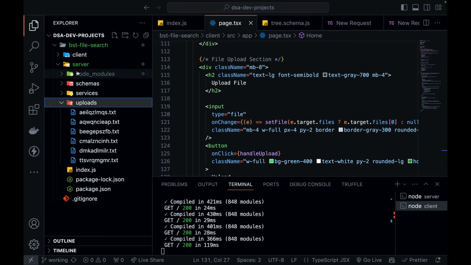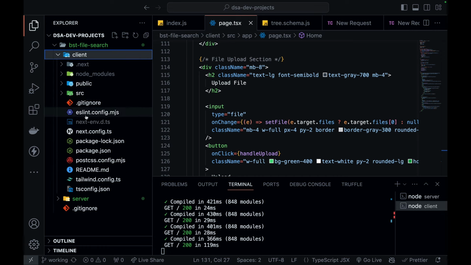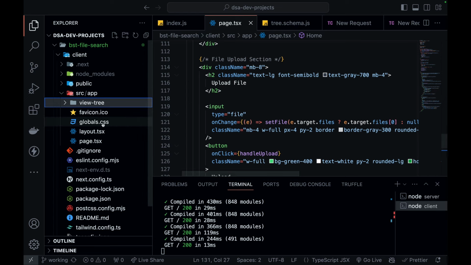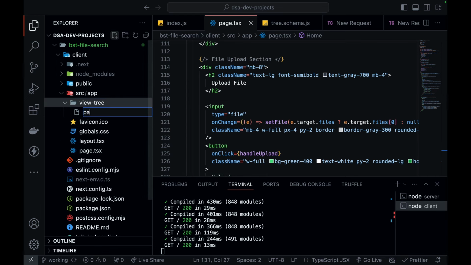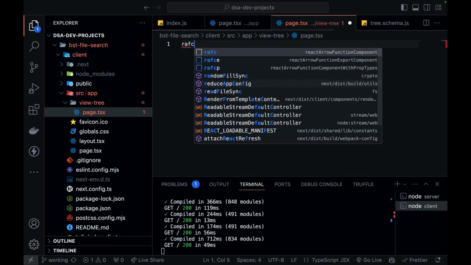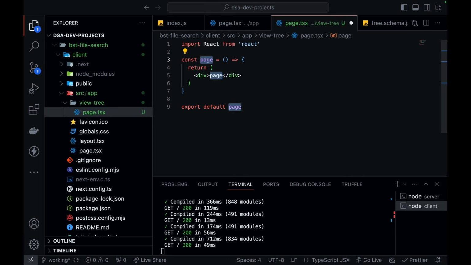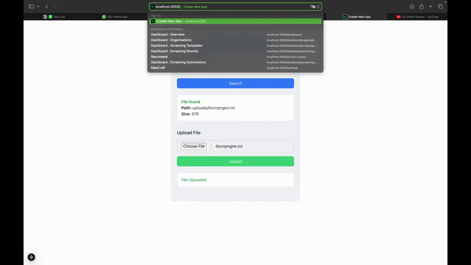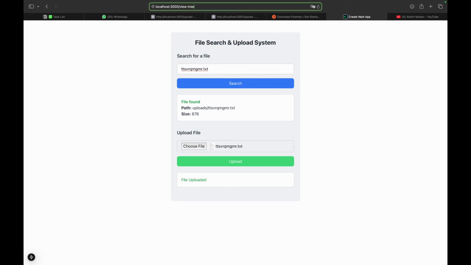So first of all, go to your client again, in the source, in the app folder, create a folder called view tree, so that I get a route /view tree. Now in this, create a file called page.tsx. In this, create a React component. If you go to the view-tree route, you can see view tree is here. So that means our route is working fine.